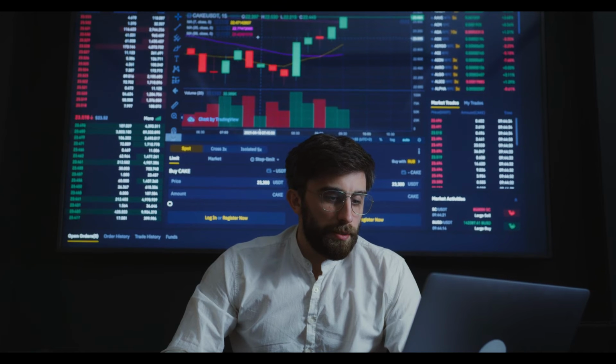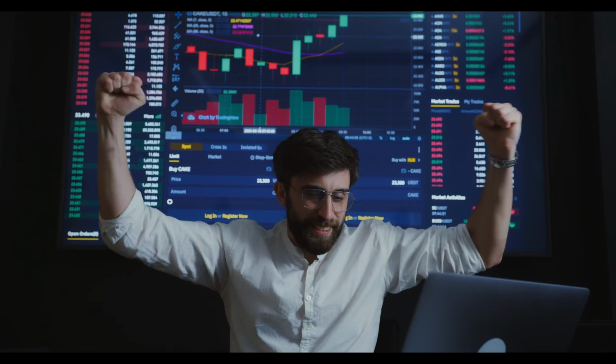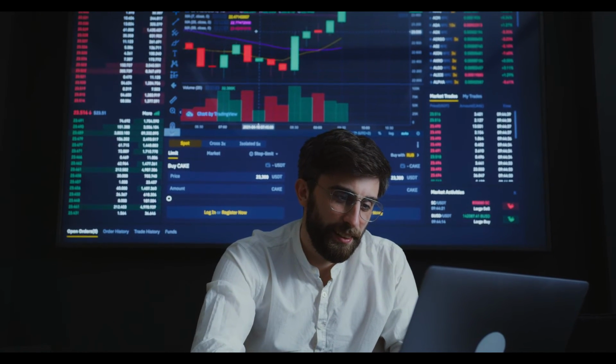So, is crypto arbitrage trading right for you? That ultimately depends on your risk tolerance and trading experience. It can be a lucrative strategy, but it's important to thoroughly research and understand the risks before diving in.